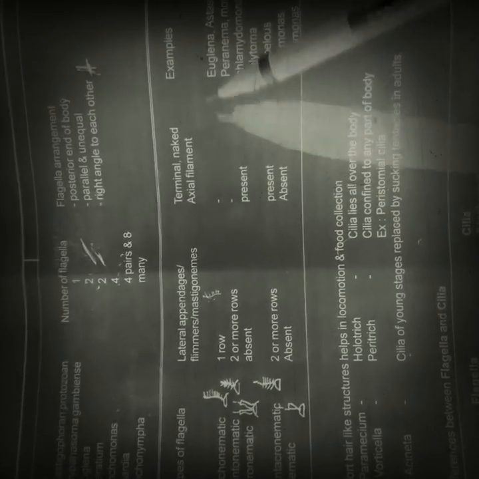Now let us discuss the types of flagella, based on how the appendages are present and whether they are terminal or naked, and let us see some examples. First, types of flagella. Mainly they are classified into five types: trichonematic, pantonematic, acronematic, pantacronematic, anematic. Next, lateral appendages. These are also called flimmers or mastigonemes.